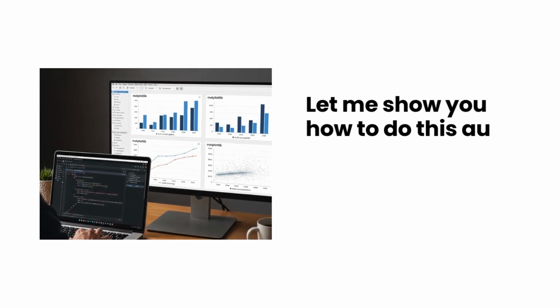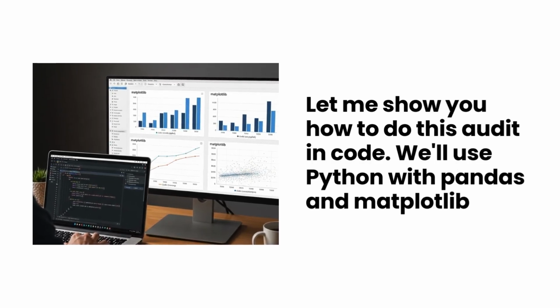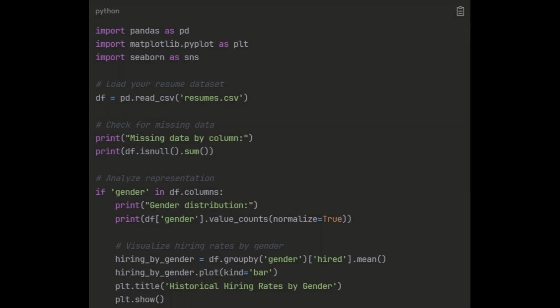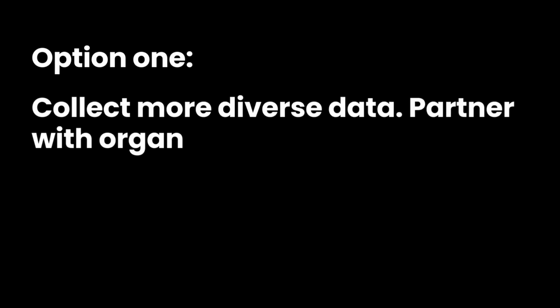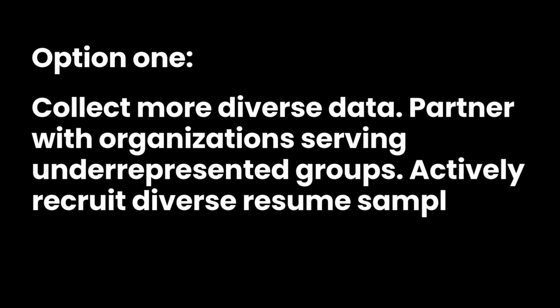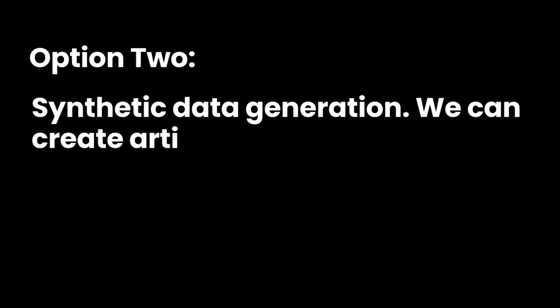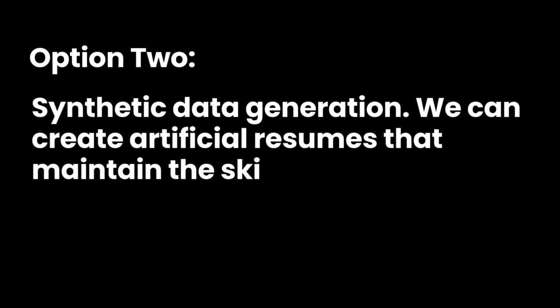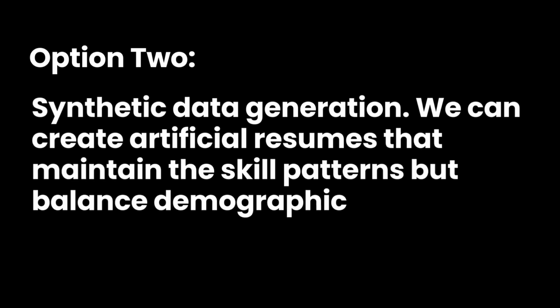Let me show you how to do this audit in code. We'll use Python with pandas and matplotlib. Already we can see problems. If historical hiring rates differ significantly by gender, that bias will get baked into our model. So how do we fix this? Option 1, collect more diverse data. Partner with organizations serving underrepresented groups. Actively recruit diverse resume samples. Option 2, synthetic data generation. We can create artificial resumes that maintain the skill patterns but balance demographic representation.